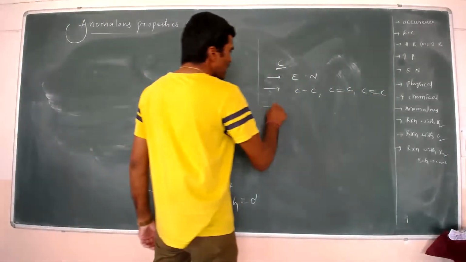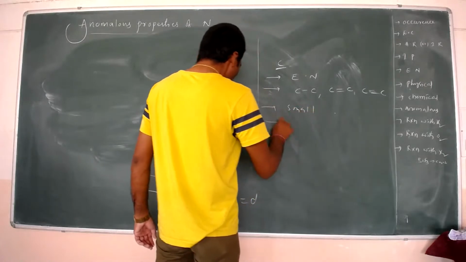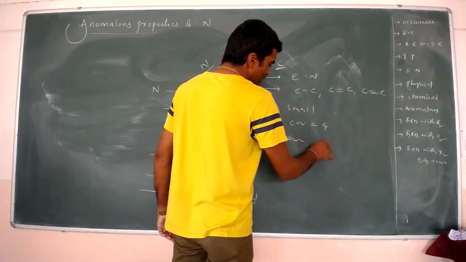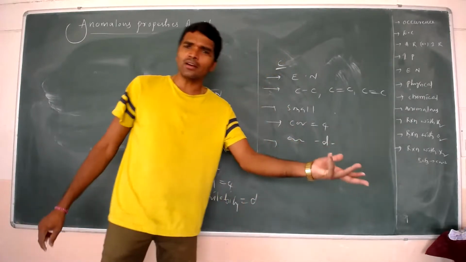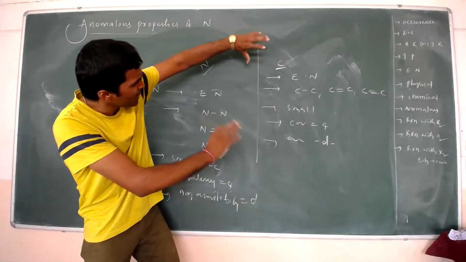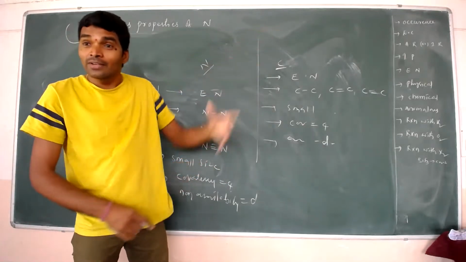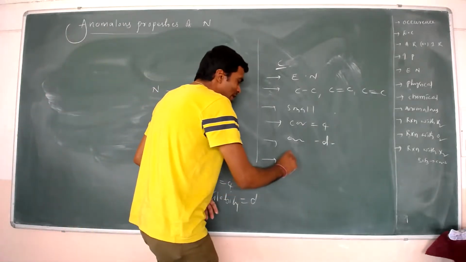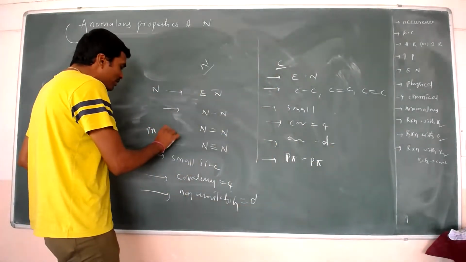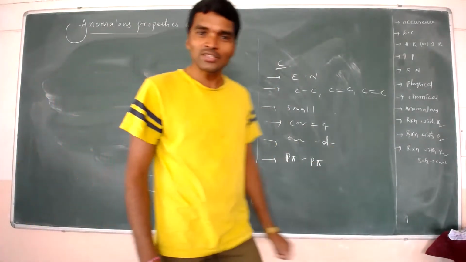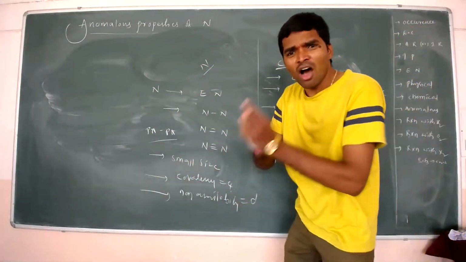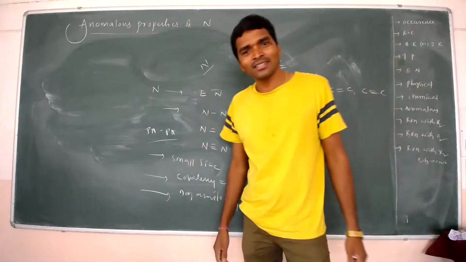It also has small size, covalency up to 4, and there are no d orbitals. So whatever properties are there, carbon also forms the p pi bond. Carbon, what type of properties are present? All properties you are having.